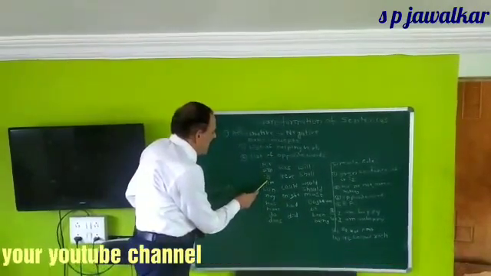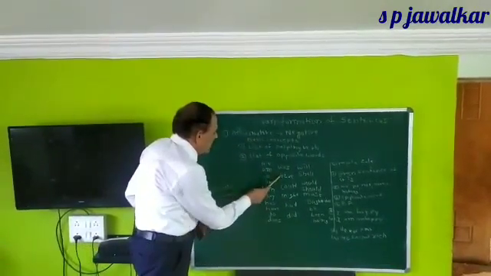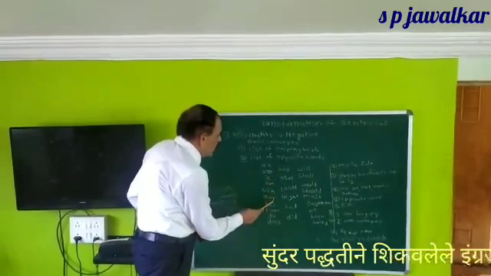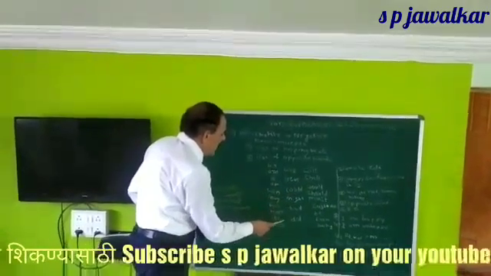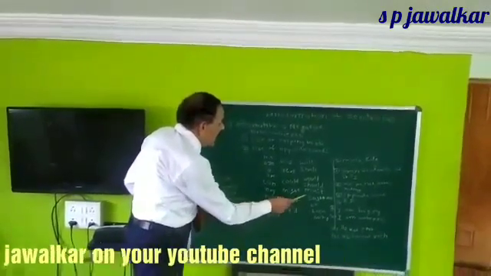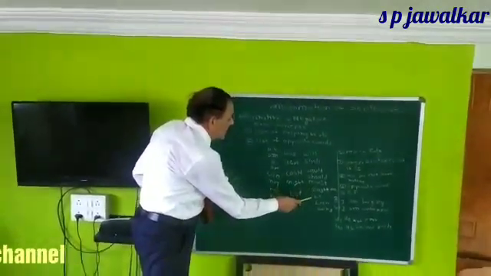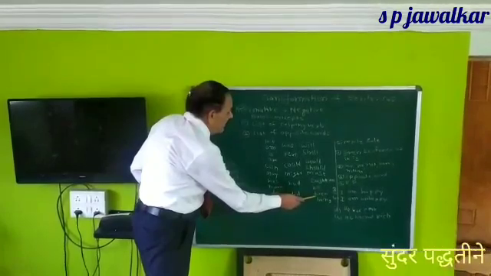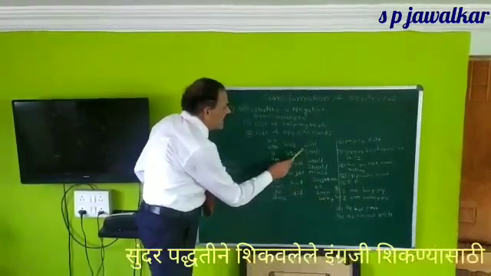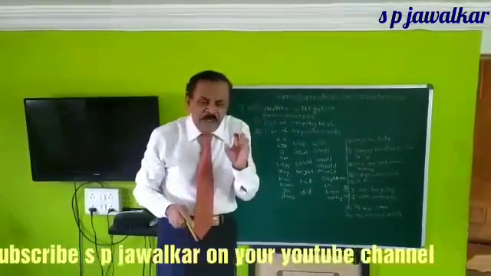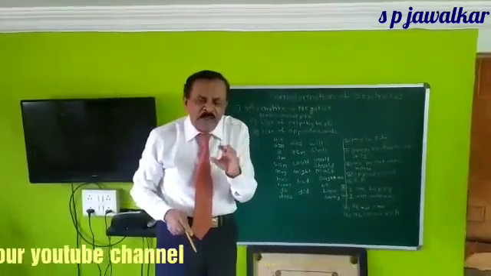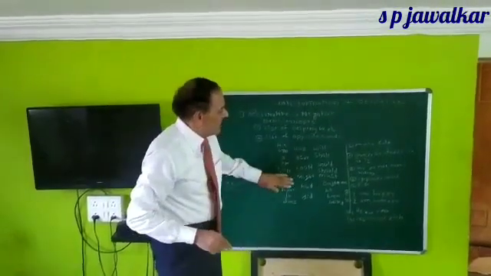And, is, are, was, were, can, could, would, should, may, might, must, have, had, do, does, did, ought to, be, been, being, will, shall. This is the total list of helping verbs or auxiliary verbs you must know.